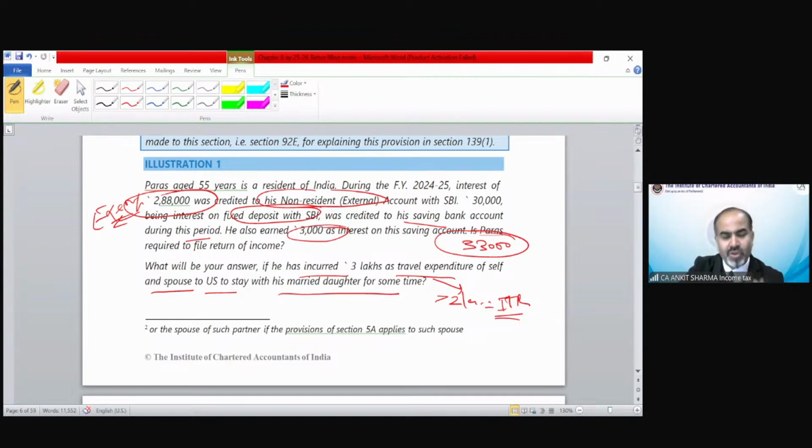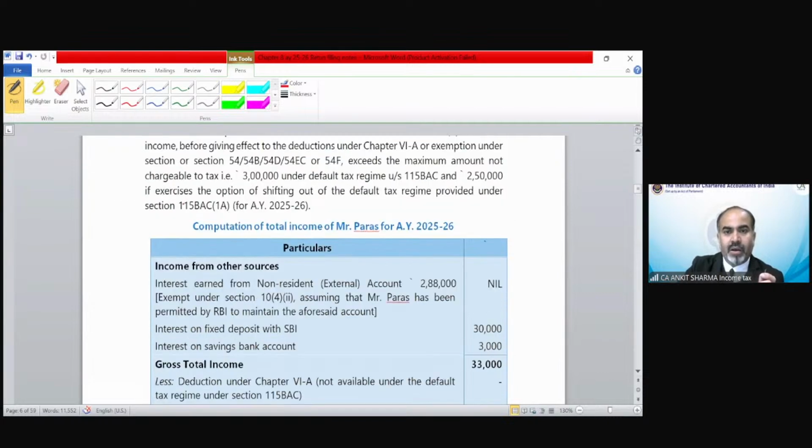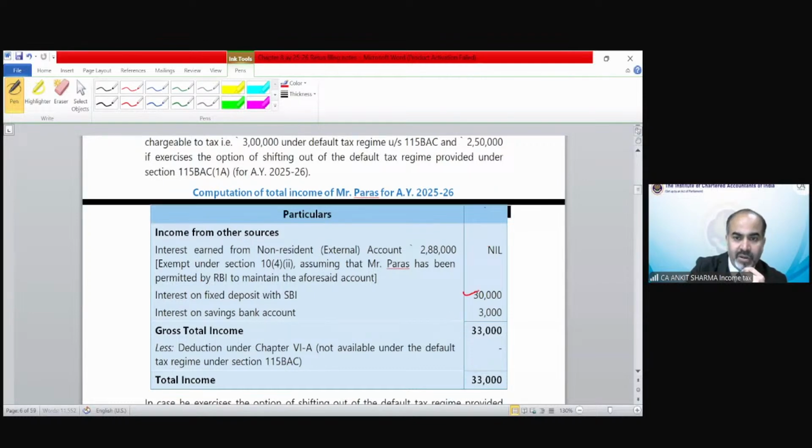And there is one exception also. If this 2,88,000 is not exempted, then what would be the situation? We have the solution of this. You can see this. So what is going to be his income? You can see this is going to be exempted. Interest is 33,000, 3,000. If he is under the default tax regime, there would not be any deduction.